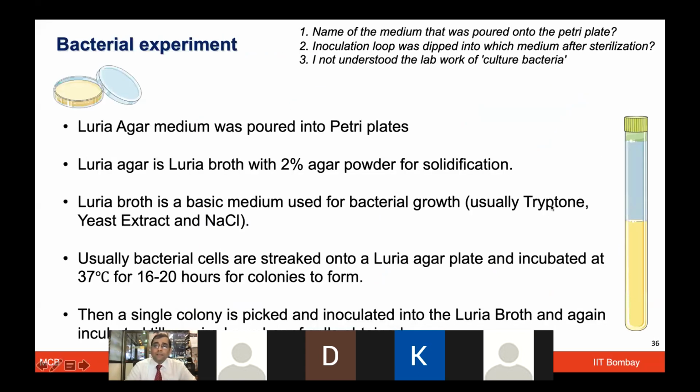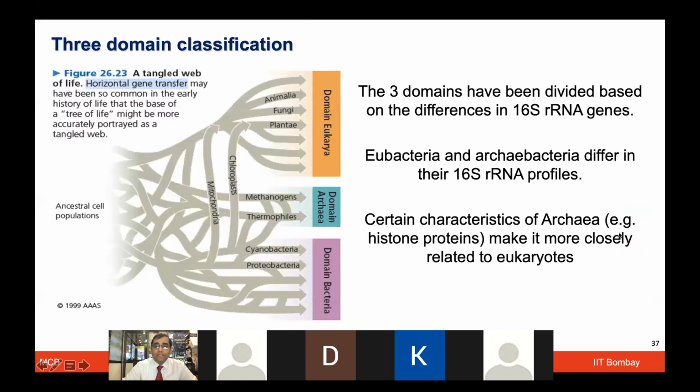Again, a few more questions were about what this LB agar media was and why it was used. Bacteria also require food for nutrition. Therefore, in the Petri dish, the LB media you add provides tryptone, some amino acids, peptides, yeast extract, and sodium chloride. All of these give bacteria the ability to grow and survive. And then you provide a favorable temperature for bacteria to sufficiently grow and eat that nutrient so that it makes multiple colonies next day when you come to do the experiment. So I hope it at least addresses some of the questions and queries which some of you have raised.